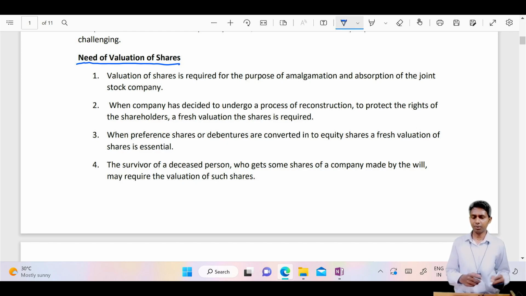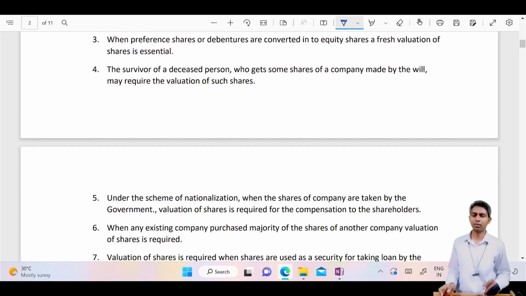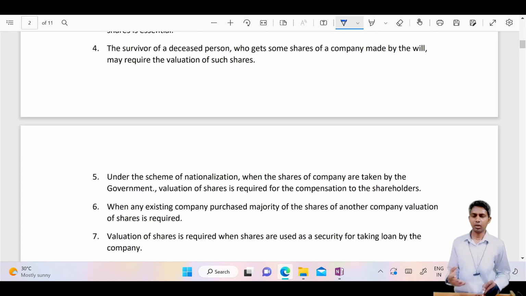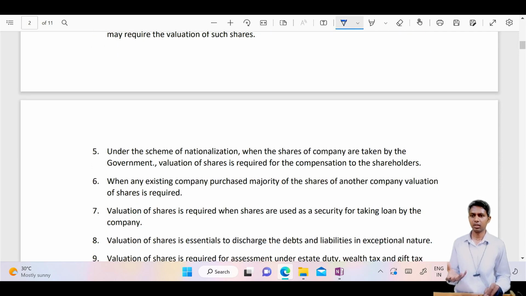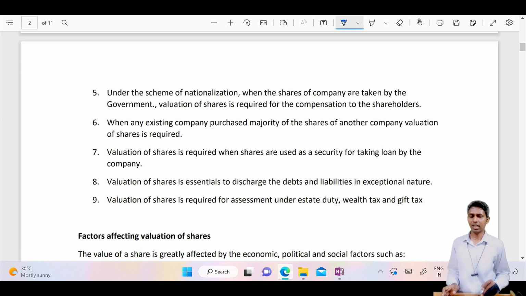In amalgamation and absorption also we do valuation. Then in converting preference shares into equity shares, and to decide the value of dissenting shares, that means small shareholders, if they do not agree to transfer their shares, then the court says do their valuation, and on that basis you pay them. Then in nationalization, that means in converting your company from private limited into public, you do valuation.